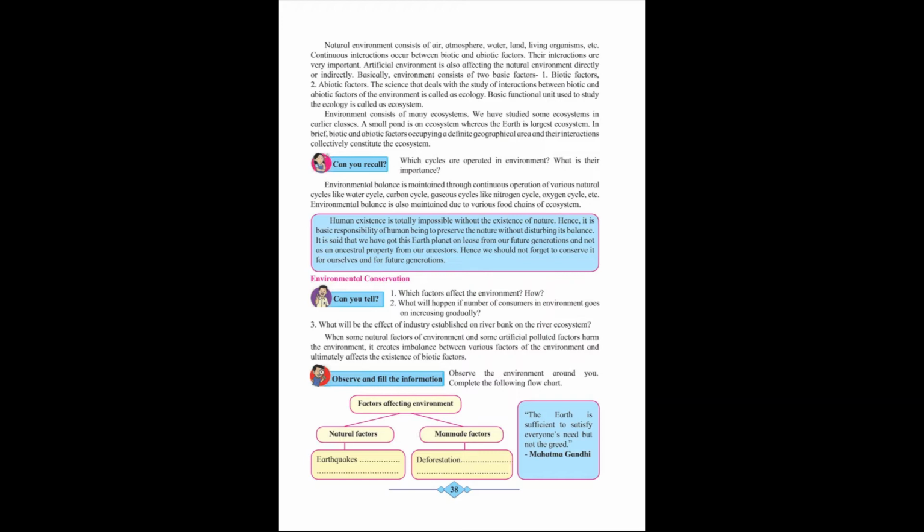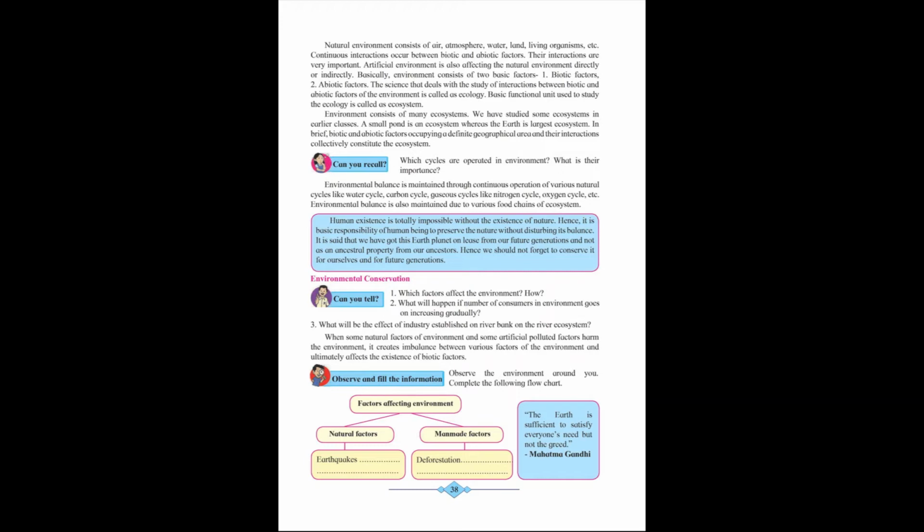In the next paragraph, there is another fill in the blank. Environment consists of many ecosystems. We have studied about ecosystems. You might be remembering terrestrial ecosystem, aquatic ecosystem. So a pond is an ecosystem whereas the earth is the largest ecosystem. Underline, earth is the largest ecosystem.